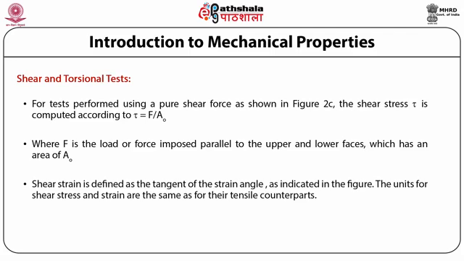The shear strain is defined as the tangent of the strain angle as indicated in the figure. The units for shear stress and strain are the same as for their tensile counterparts.